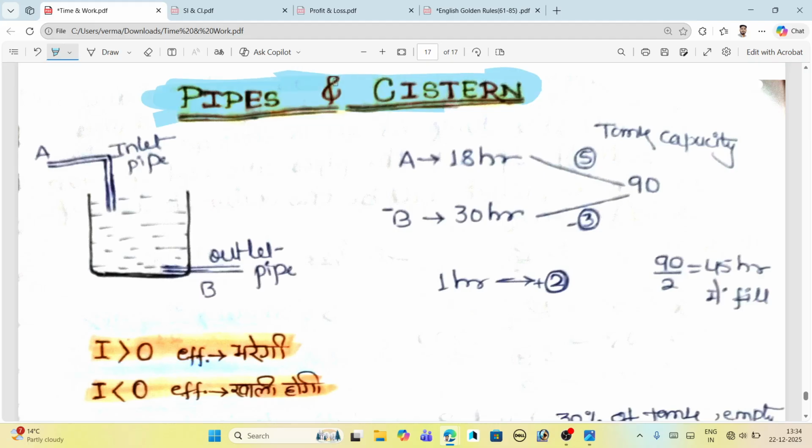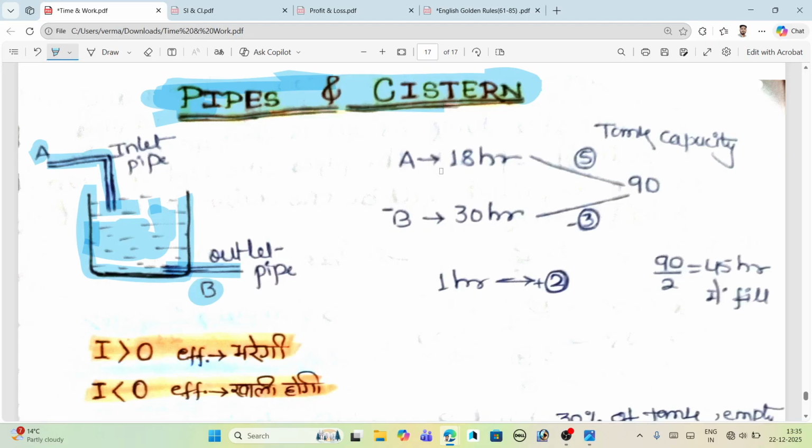What is different in this segment? Just understand the concept in just 1 minute. I'm just taking your 1 minute, not more than that. Just see here, this is our water tank, or you can say cistern. This is our inlet pipe from where the motor pumps the water, and water is stored here in this cistern. In the downward part there is an outlet for the water. So we call the inlet pipe A and the outlet pipe B.